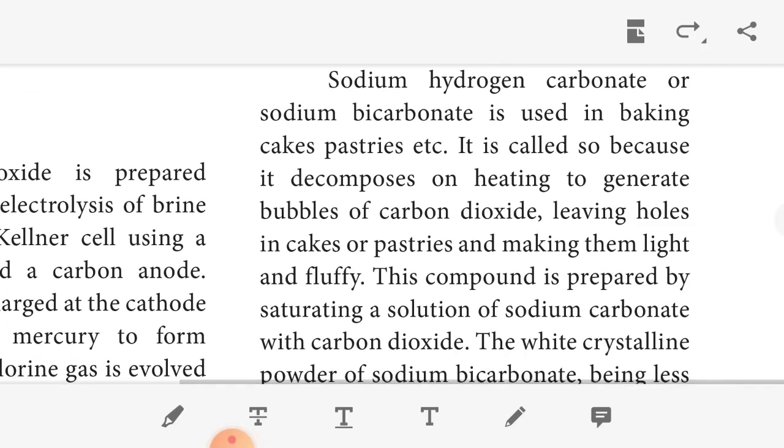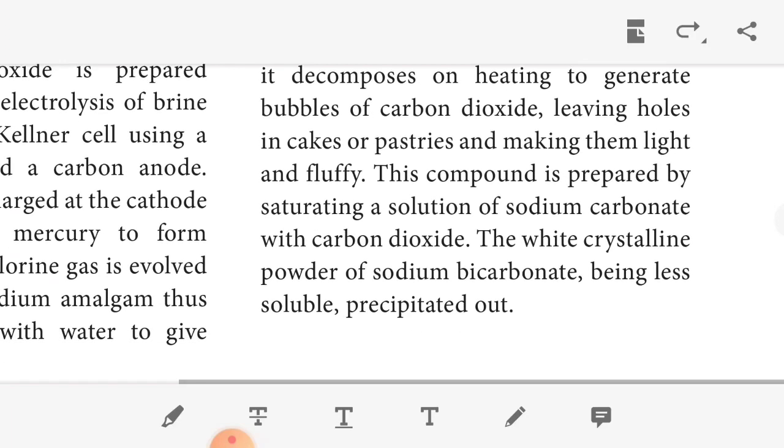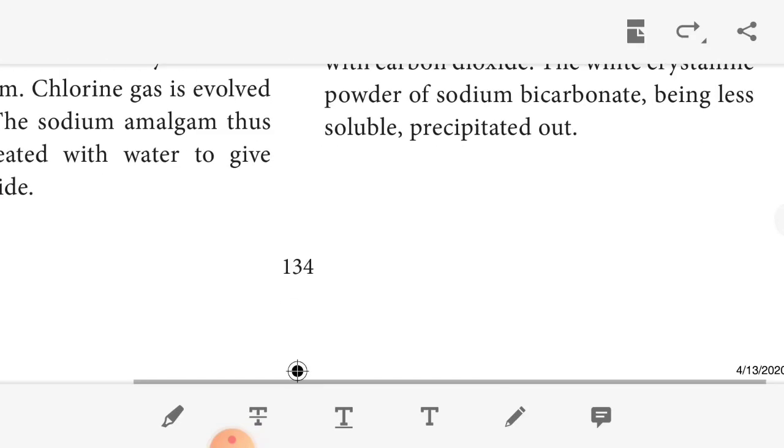So this is the main reason cakes and pastries become light and fluffy. We can add sodium hydrogen carbonate. These compounds are prepared by saturating a solution of sodium carbonate with carbon dioxide. Sodium carbonate reacts with carbon dioxide and water, and we get sodium hydrogen carbonate, that is sodium bicarbonate, okay. The white crystalline powder of sodium bicarbonate, being less soluble, is precipitated, okay.